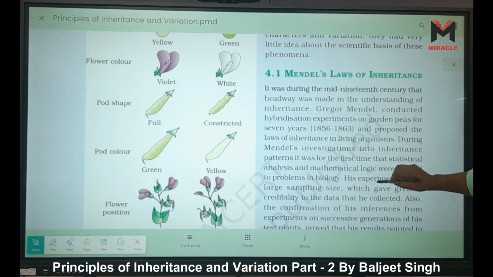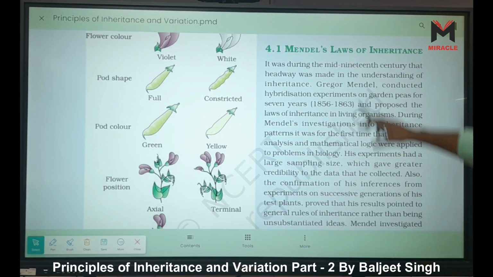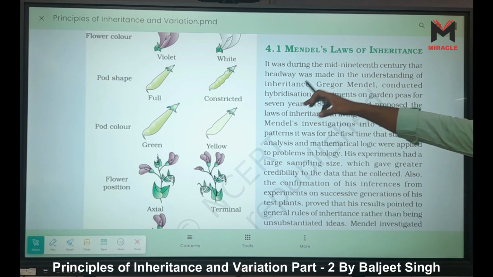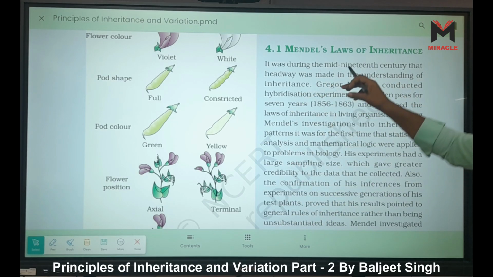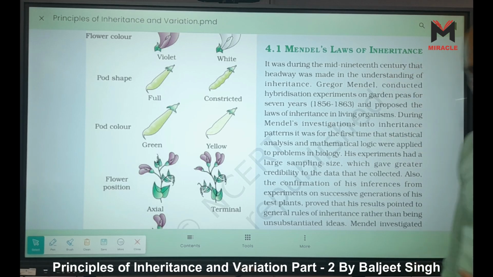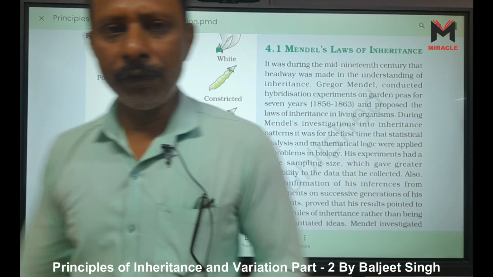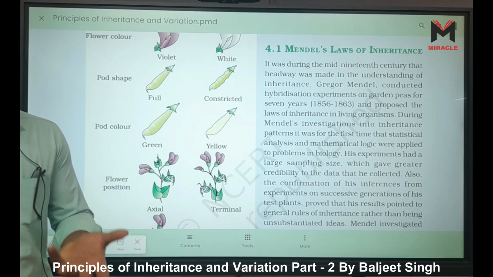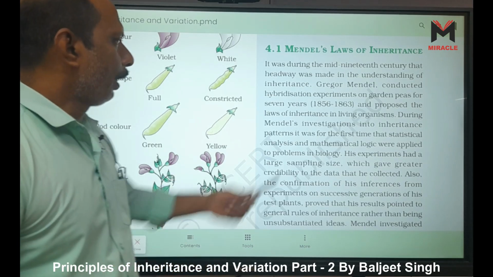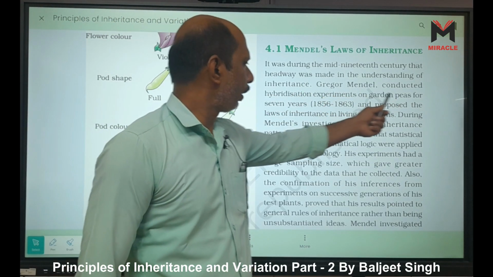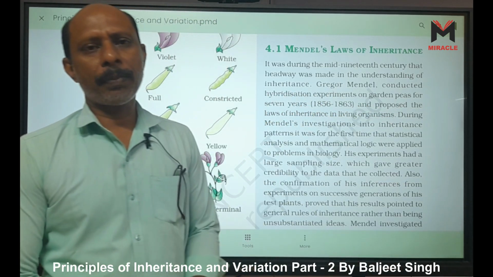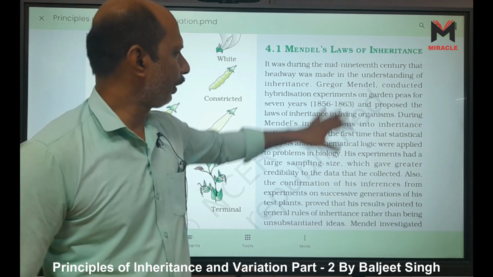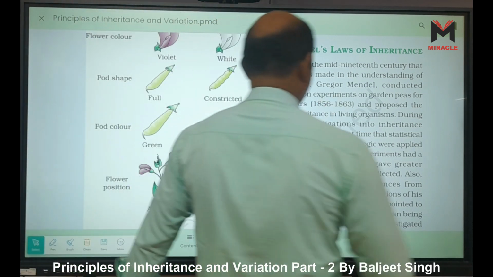here Mendel's law of inheritance. It was during the mid 19th century that headway was made in understanding inheritance. Mid 19th century, right? Mid 19th means it starts from 1856. So 1856 we can say is the mid 19th century. Gregor Mendel conducted hybridization experiments on garden pea. Garden pea's scientific name is Pisum sativum, right?